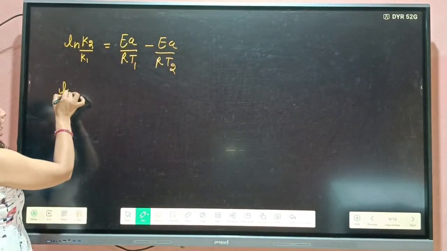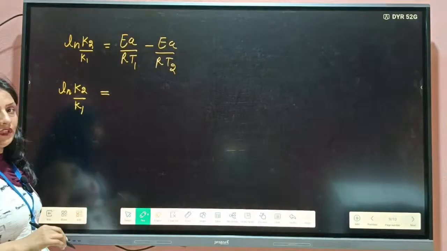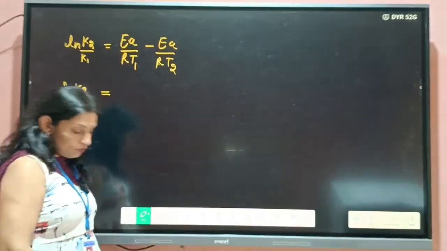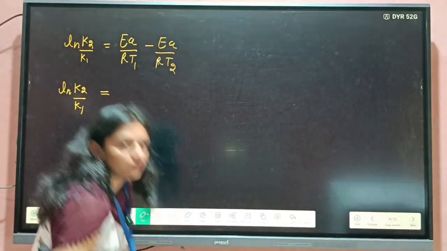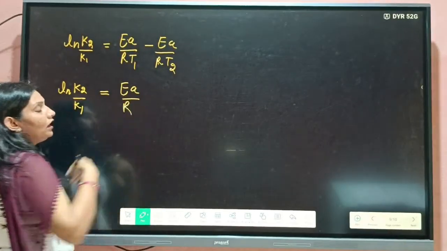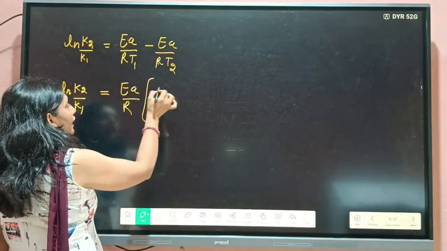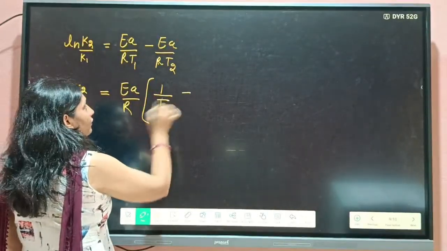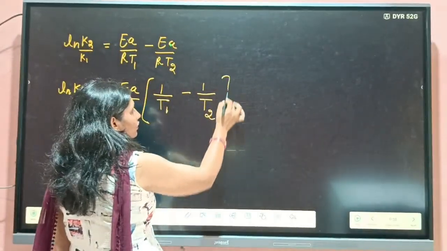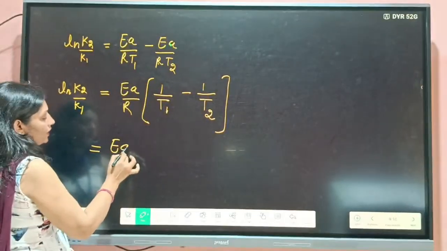Now, ln K2 by K1 is equal to EA by R, and EA by R is common in both. Sorry for that. So you will take common EA by R. From here you will get 1 by T1 minus, from here you will get 1 by T2. Yes or not? It is just the calculation part.